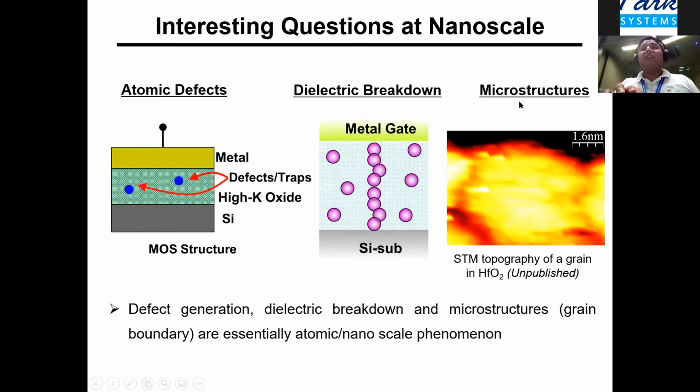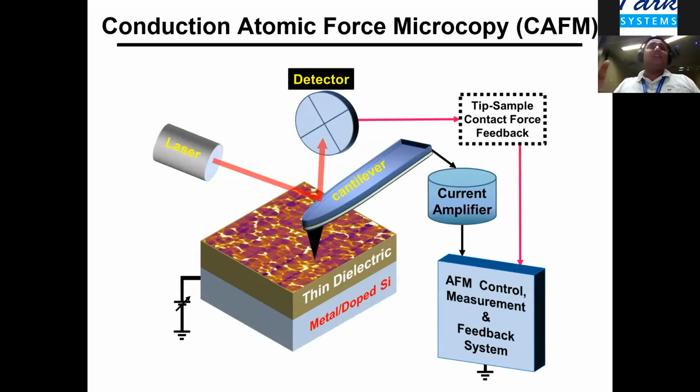And again, looking at the microstructure, you can see, for example, grains and grain boundaries. If someone wants to understand how the grain and grain boundary conductivity varies, we need some probe which can measure at this spatial resolution. And that is the reason conductive atomic force microscopy is so important to answer some of these questions.